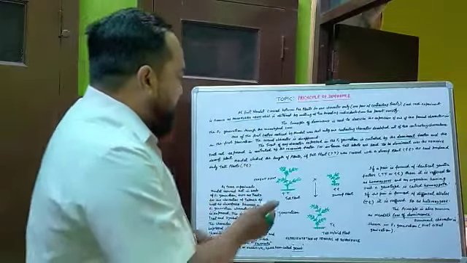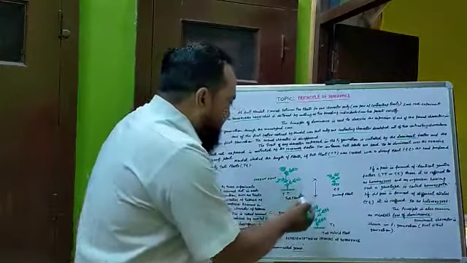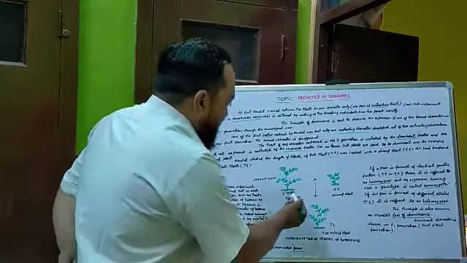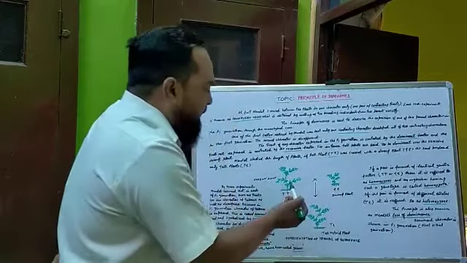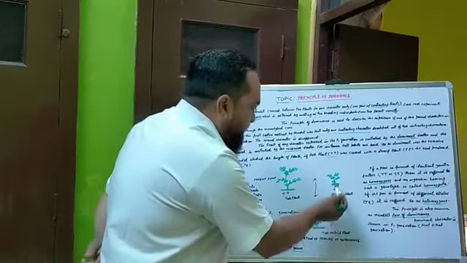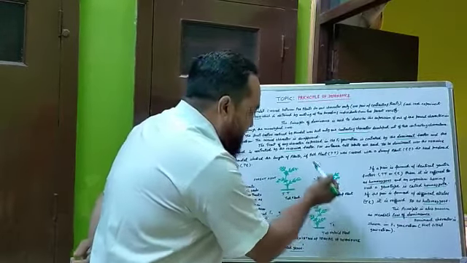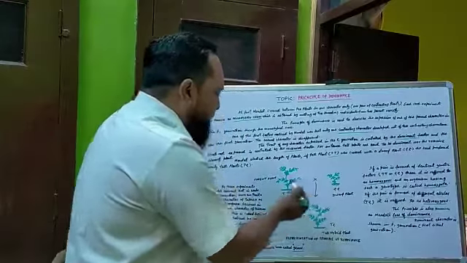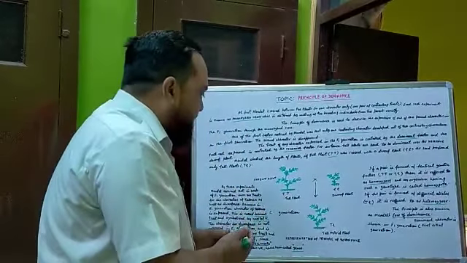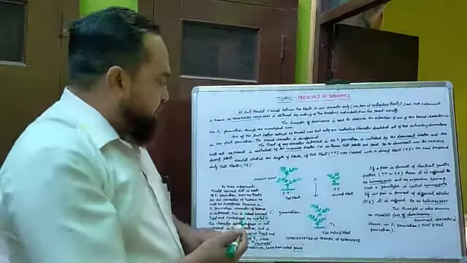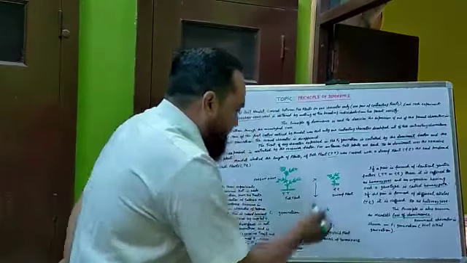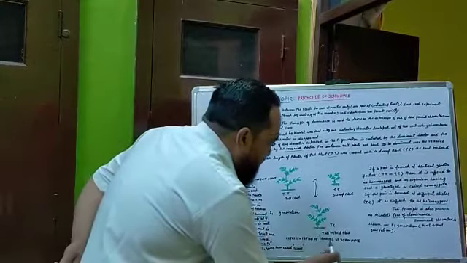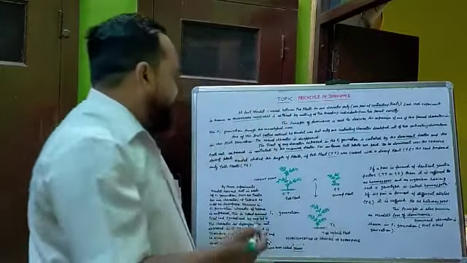Mendel's experiment was based on a tall plant and a dwarf plant. This is a tall plant, capital T, and this is a dwarf plant, small t. A cross between them, the first F1 generation, produced tall hybrid plants, capital T small t. This is the presentation of the principle of dominance.